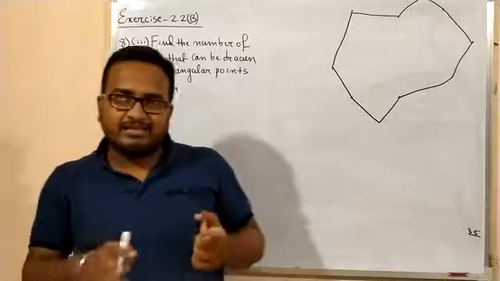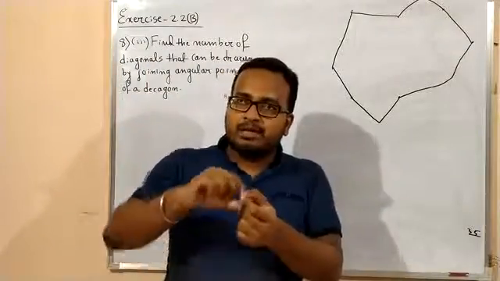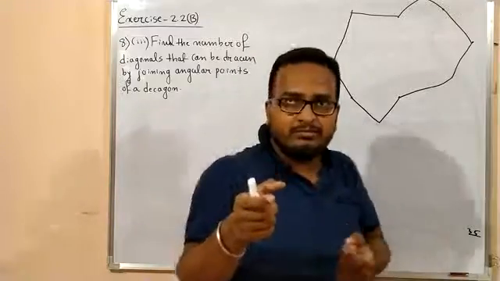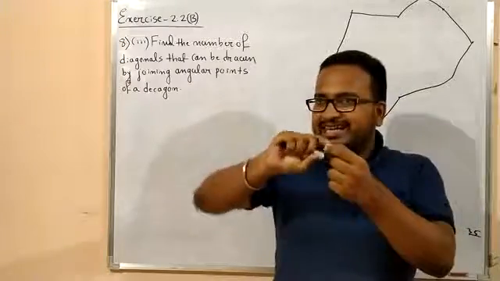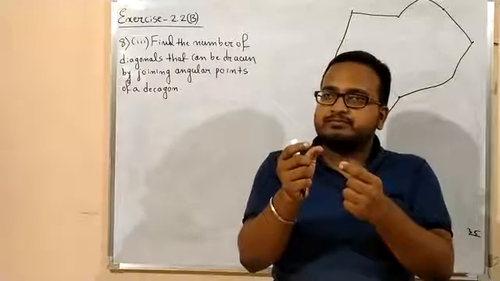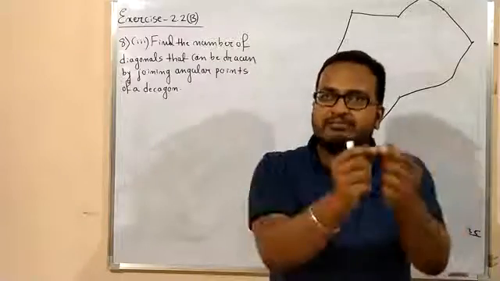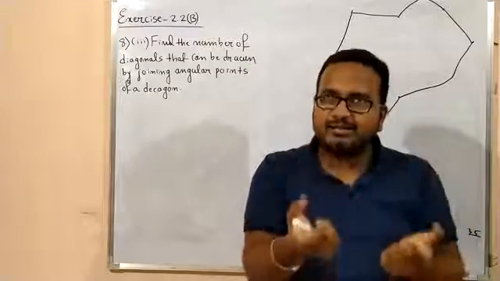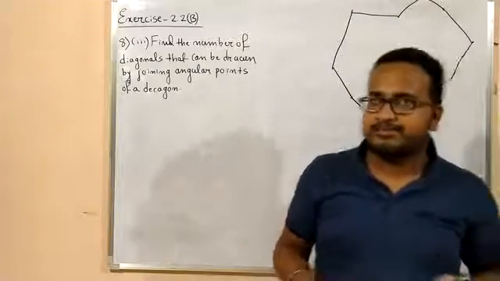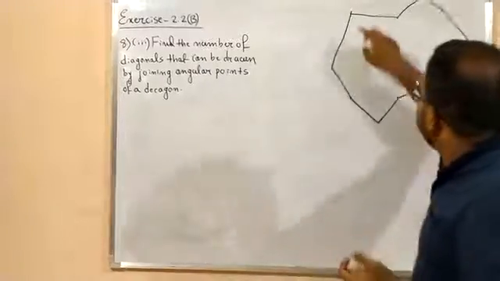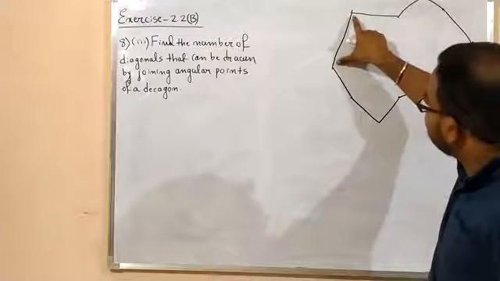In this case, if you take any 2 points and join them, you will get a straight line. Is it clear? If you take any 2 points out of those 10 points and join them, will you always get a diagonal? Because if you take this point and this point, and I have joined them, is it a diagonal?